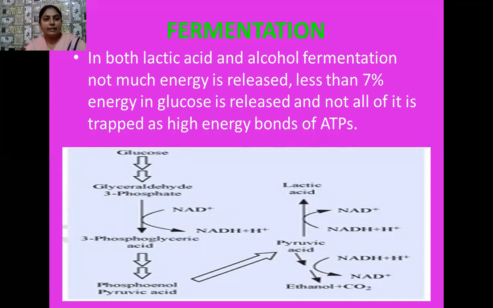So here one flow chart is visible on your screen. See the pathway of glycolysis. Glucose enters and later gets converted into pyruvic acid. And this pyruvic acid's breakdown takes place in two ways during fermentation: lactic acid fermentation or alcoholic fermentation. During lactic acid fermentation, lactic acid is formed, and during alcoholic fermentation, ethanol is produced along with carbon dioxide and some amount of energy.